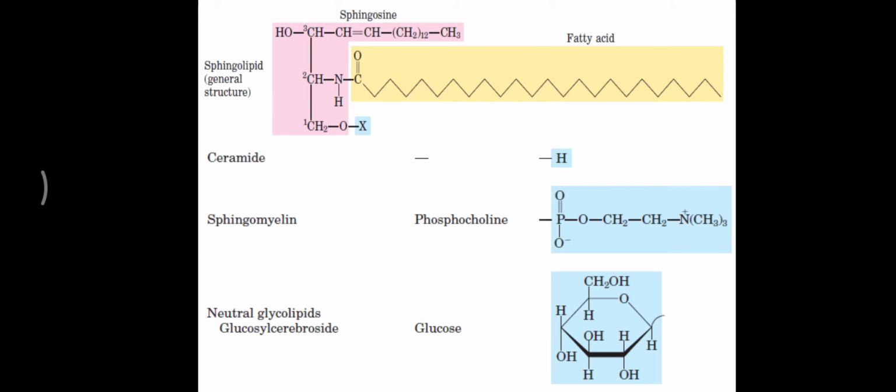Sphingosine is nothing but an amino alcohol. Now sphingomyelin: over that site of the ceramide, a phosphate group plus choline is attached, then it is called sphingomyelin. That also we have seen under the heading of the phospholipid.